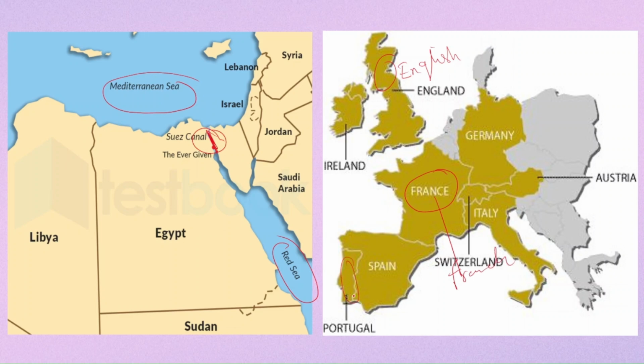Here we have Portugal, where the Portuguese came from, or Holland or Netherlands, and the Dutch were from here. So the Dutch too have ruled India. I hope this is clear.